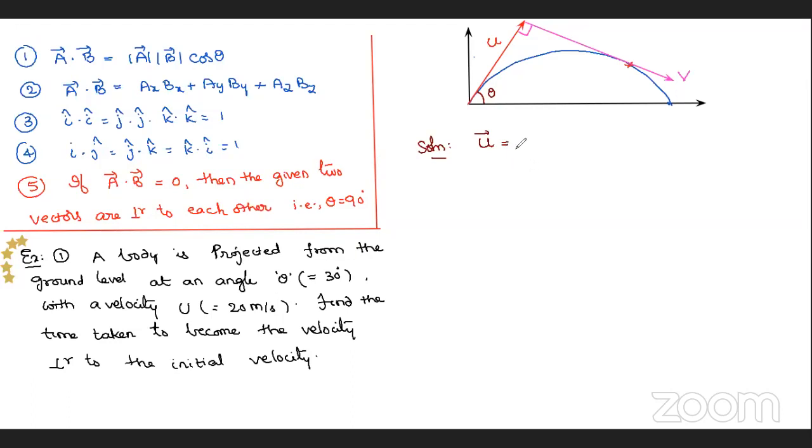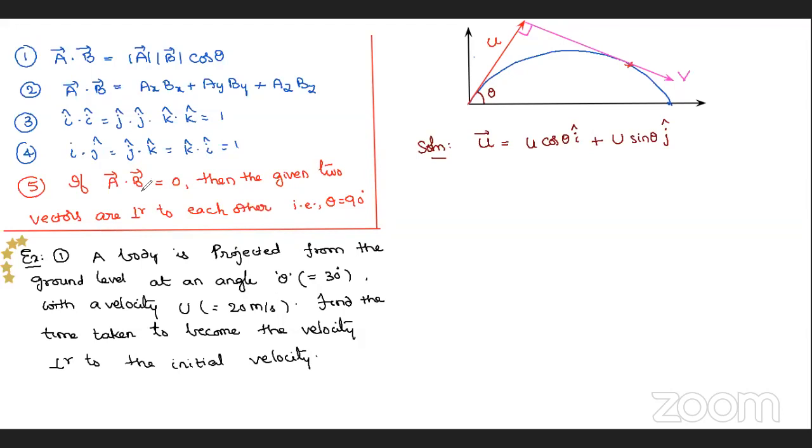So that is u cos theta along the x-axis, which in vector form is i cap. And along the y-axis we write u sin theta. Yes, good. Along the y-axis means j cap. This is u bar.